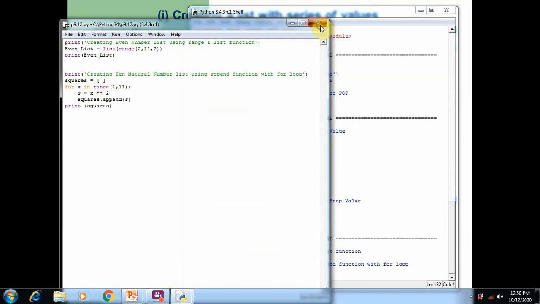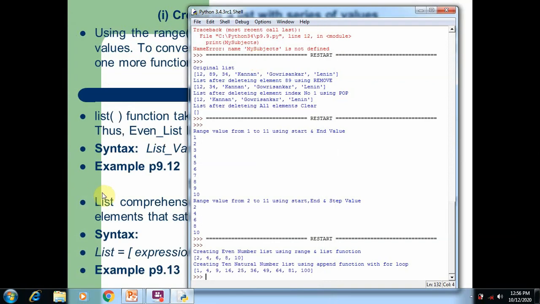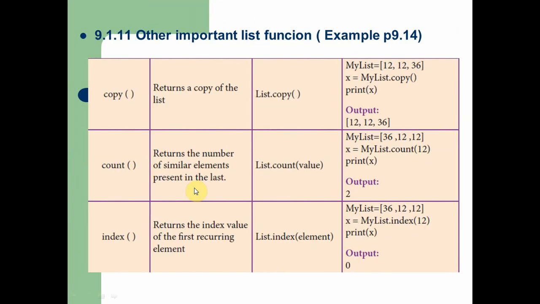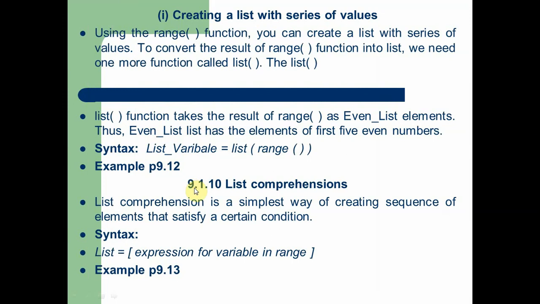Now I hope you understand the concept of using list and range function in the Python program. Next is list comprehension. List comprehension is the simplest way of creating a sequence of elements that satisfy a certain condition. So here, list is equal to expression for variable in range. By using range, we create a list of range of values and store them directly into the list.